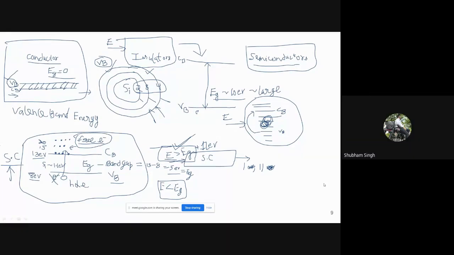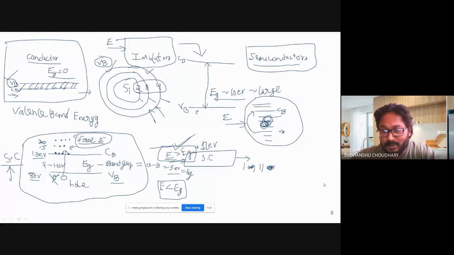When we give ionization energy to an electron, it goes to the conduction band; the material does not release it. So if it leaves the material, the amount of energy required would be equal to its work function. Work function is again an energy. We saw band gap energy, valence band energy, conduction band energy, and then there is the work function. Work function energy is the total energy required by an electron to leave the conductor. So it doesn't leave the conductor currently.